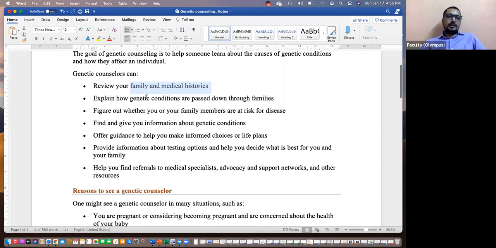Then they explain how genetic conditions are passed down through families. So they will ask about the family. For example, if someone is suffering from hemophilia, they will ask, are there any family members who are suffering from hemophilia? Let's say they don't know about the condition of hemophilia. Then they can ask, are there any family members who, when they meet with an accident, have continuous loss of blood and no clotting happens? So they would ask for those symptoms. Or Down syndrome, do you have anyone in your family? Of course, Down syndrome is not heritable, like sickle cell anemia or cystic fibrosis or any of those genetic diseases. They can ask about genetic diseases to figure out if it is running in families.